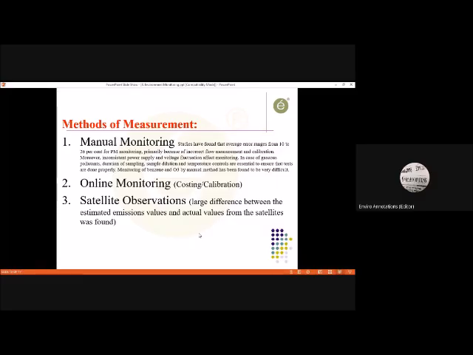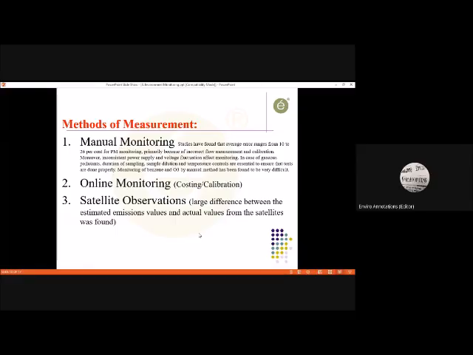Generally, we have got three ways of ambient air quality data generation. One is manual monitoring. Manual monitoring is like, we put one PM10 sampler, one PM2.5 sampler, and it is run for 24 hours continuously, without any disturbance.